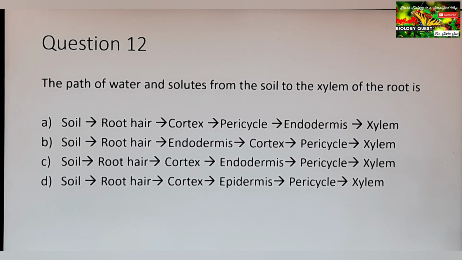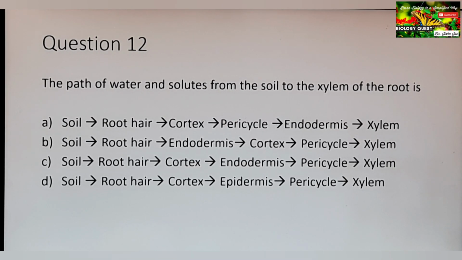The path of water and solutes from the soil to the xylem of the root is. For answering this question, you should be familiar with the figure of the cross section of a root in your text. We have a figure showing the diagrammatic representation of the cross section of a root.